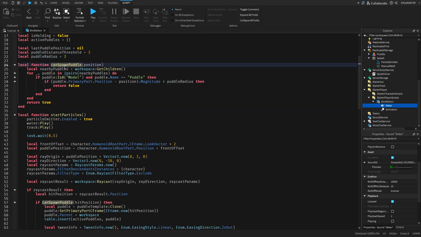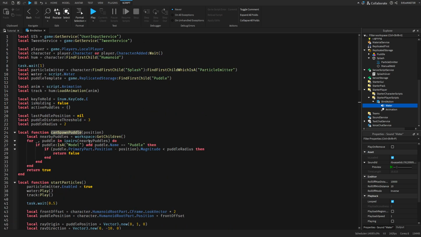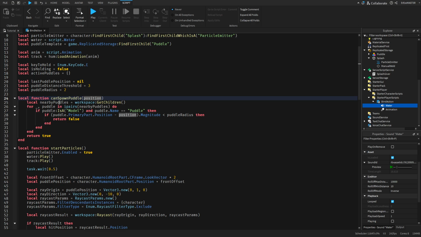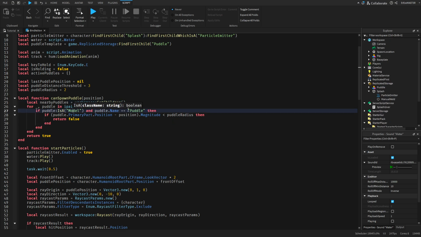Here we have the function that actually spawns the puddle. So here we get the position from hit position, which I'll explain later. But basically we need the position, then get the nearby puddles, which is workspace, and then inside the workspace we can find all the puddles from earlier. And then if it is a model, which you would need to change if you decide to not make it a model but just a part, and if the name is puddle, then we get its primary part position, and then just the magnitude, and then if it's smaller than puddle radius we return false, if not we return true.